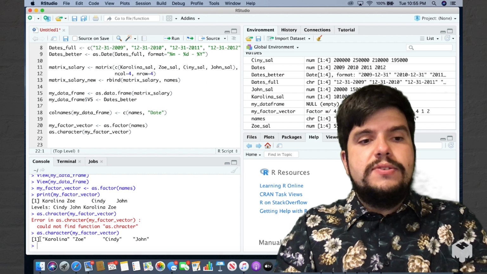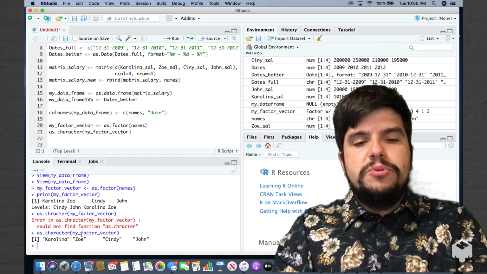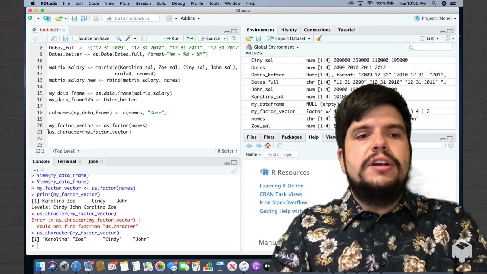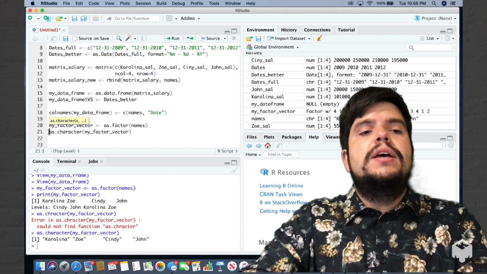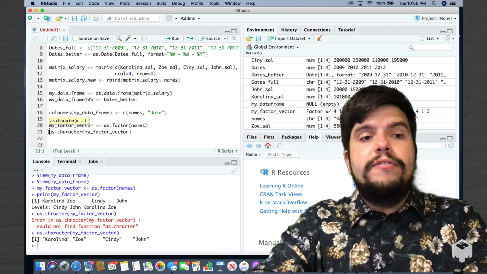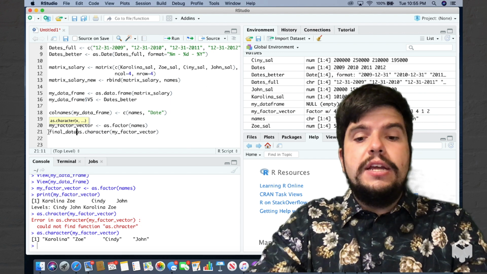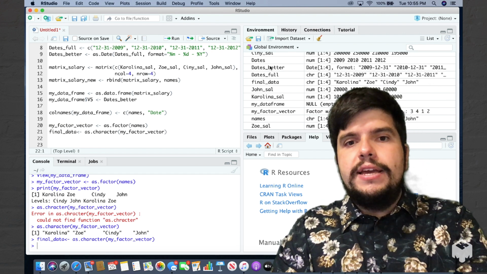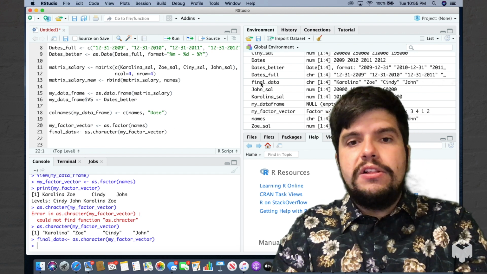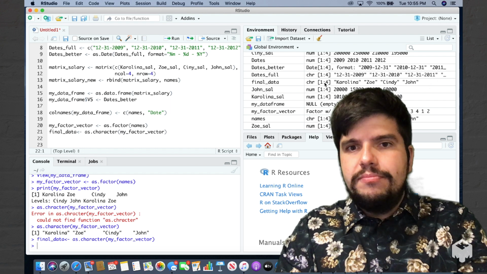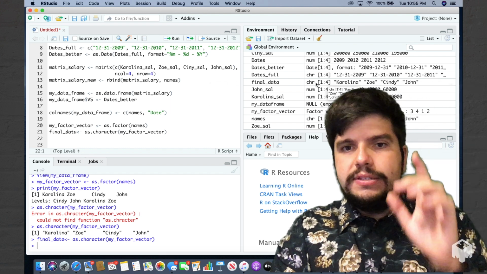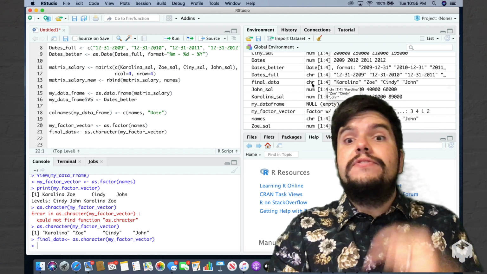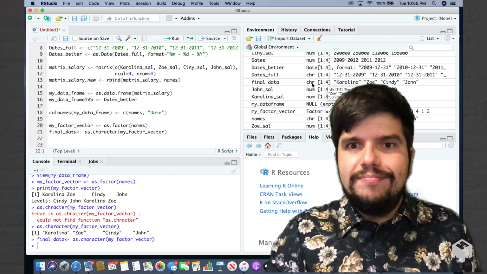Okay, and as you can see, it's a beautiful character vector. Now, if I save this in a new object called final_data, with the reverse arrow, and look at my environment, I will see that final_data is a character, not a factor anymore. It's a character that is easier for us to understand, read and analyze too.